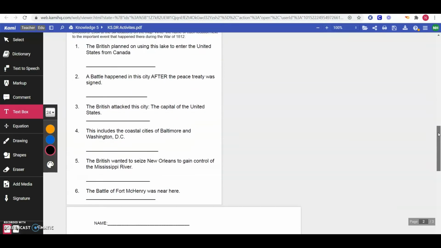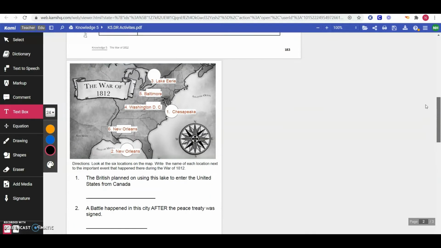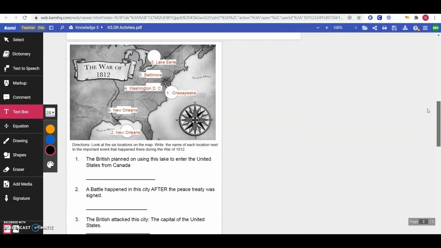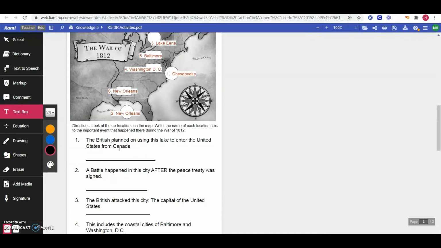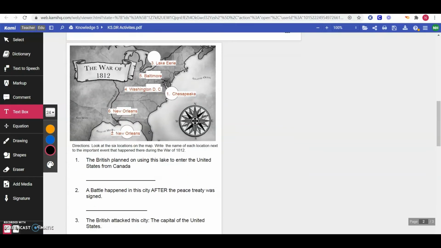There are 6 statements about these different places. We're going to work together on this one to decide which place or which location on our map each of these is talking about. We're going to do this together so it doesn't get too confusing. We have 2 sets of numbers.